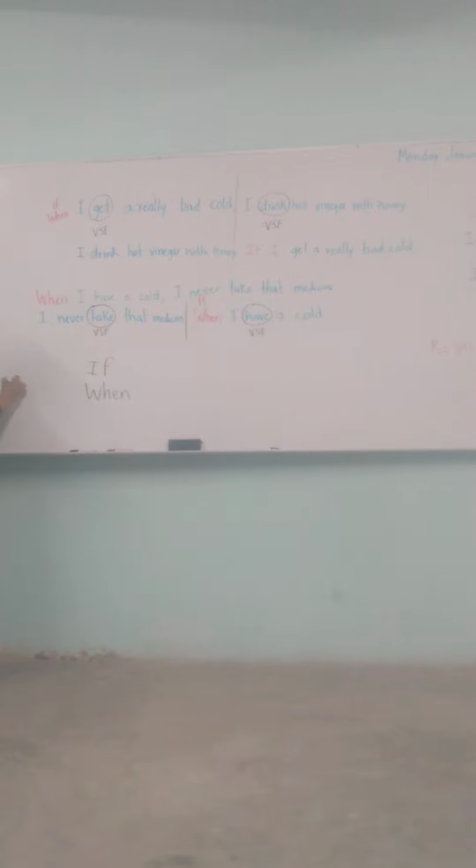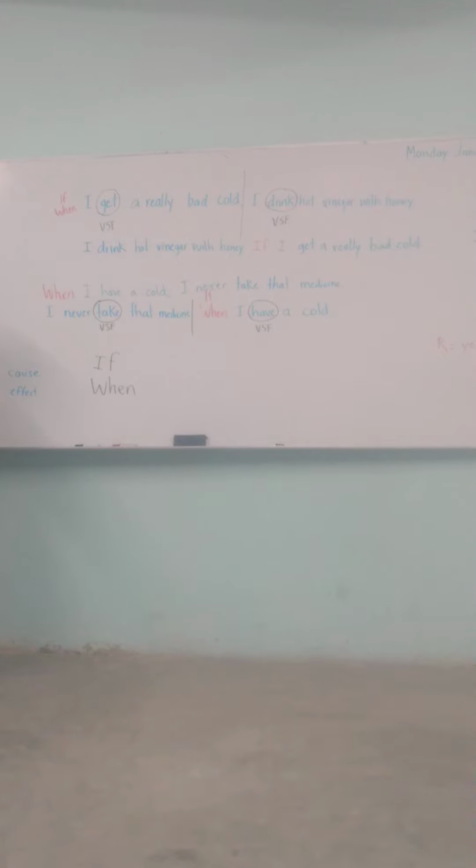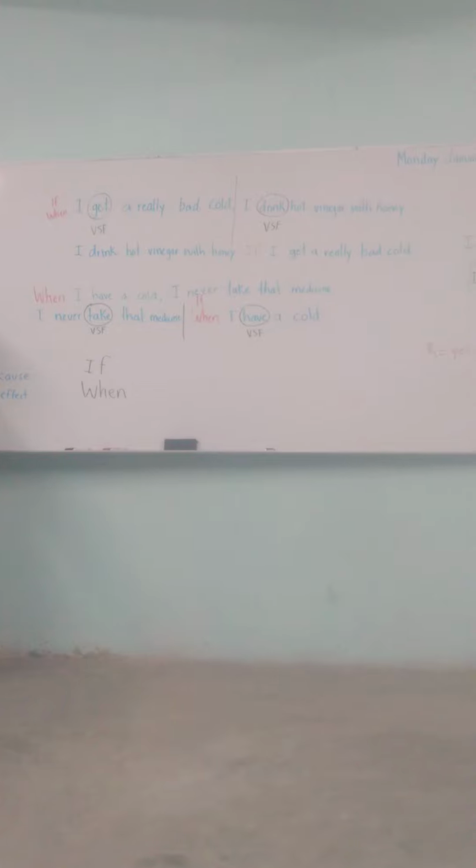What is important? Comma or connector? More than that, you analyze the situation, because one is the cause, the problem, and the other is the solution. One is the cause and the other is the effect.